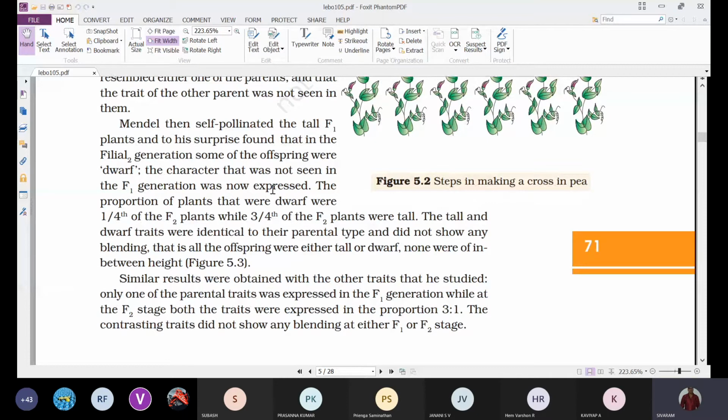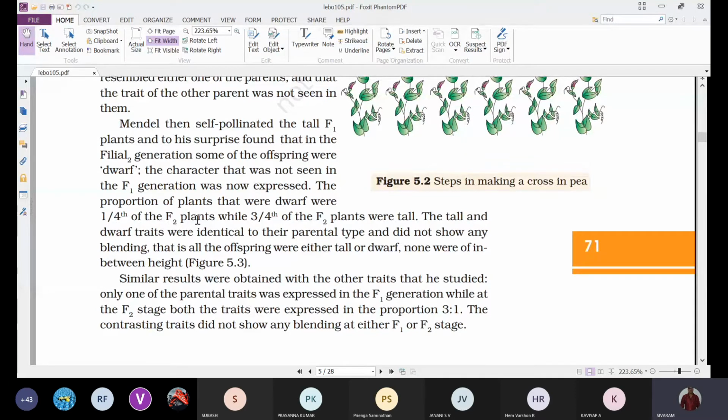The proportion of the plants that were dwarf was 1/4 of the F2 plants. What does the proportion mean? For example, suppose he selfed the F1 generation and a total of 100 seeds are obtained from that plant.